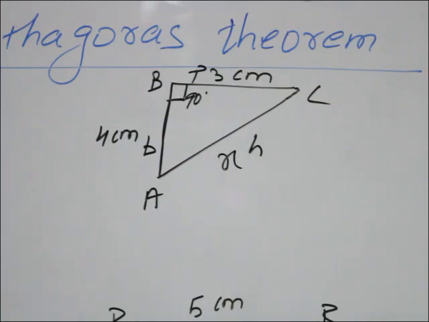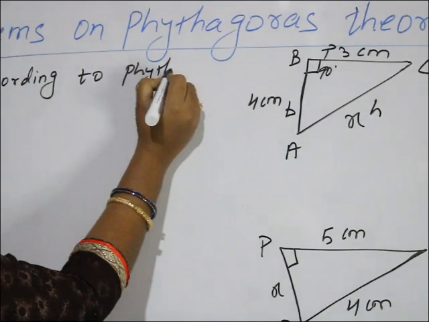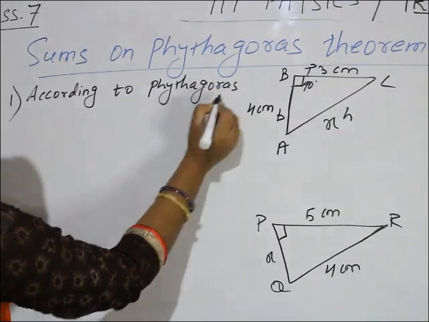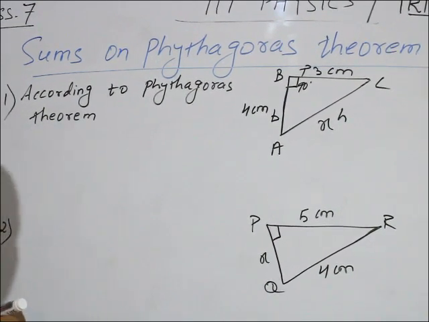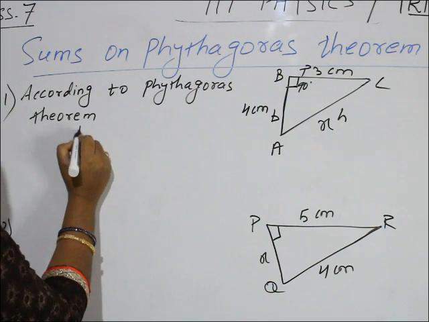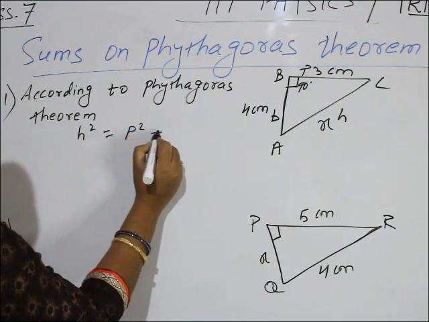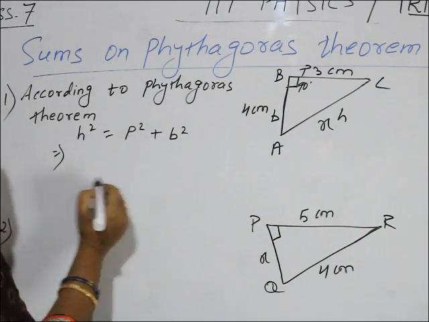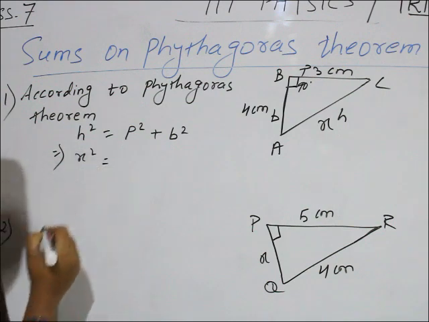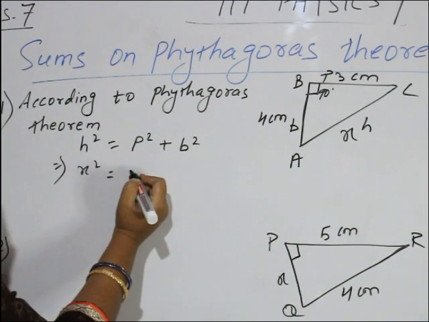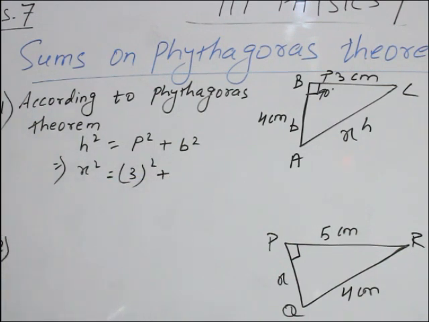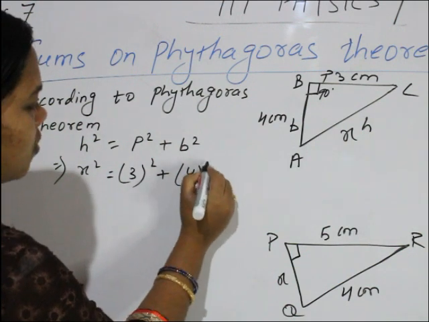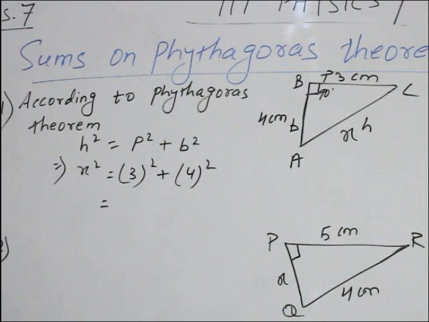So according to the Pythagoras theorem, h square, hypotenuse square, equal to perpendicular square plus base square. What is hypotenuse? That is x, unknown, we don't know the value. Okay, x square equal to p square. What is p? 3 square plus base b, 4 square. Okay, now square. 3 square means 3 into 3.